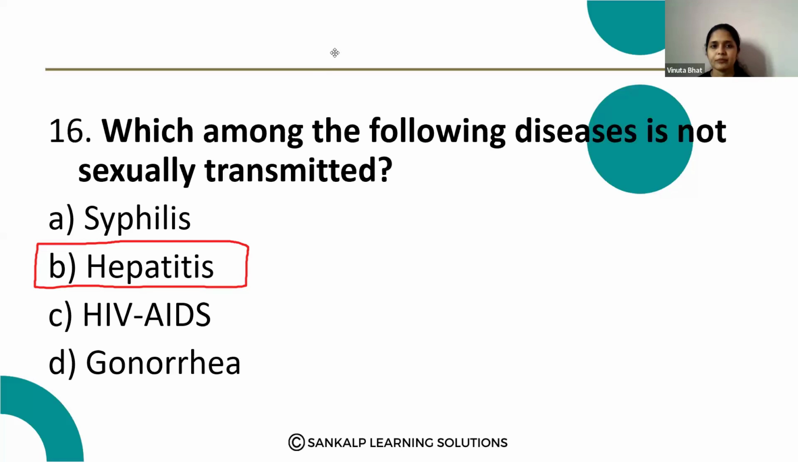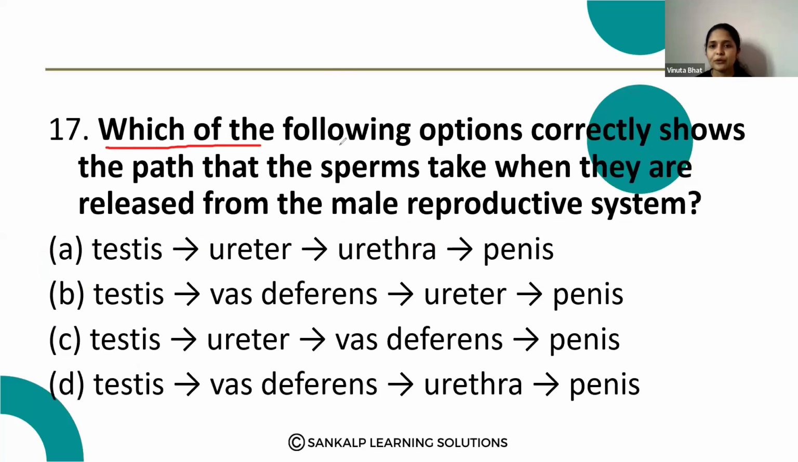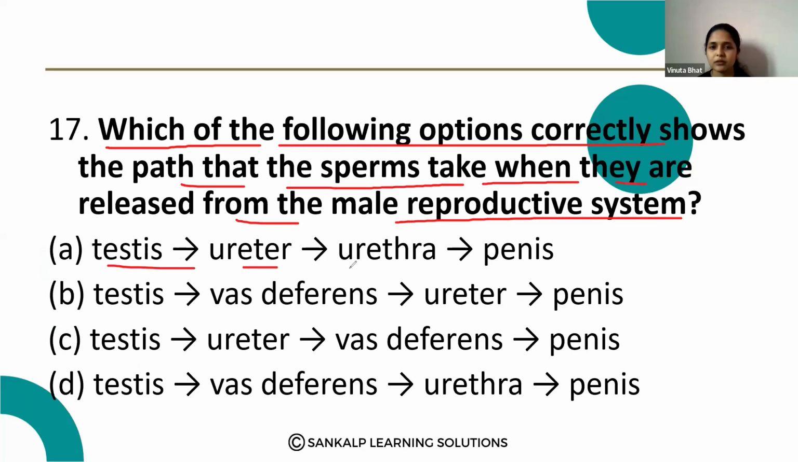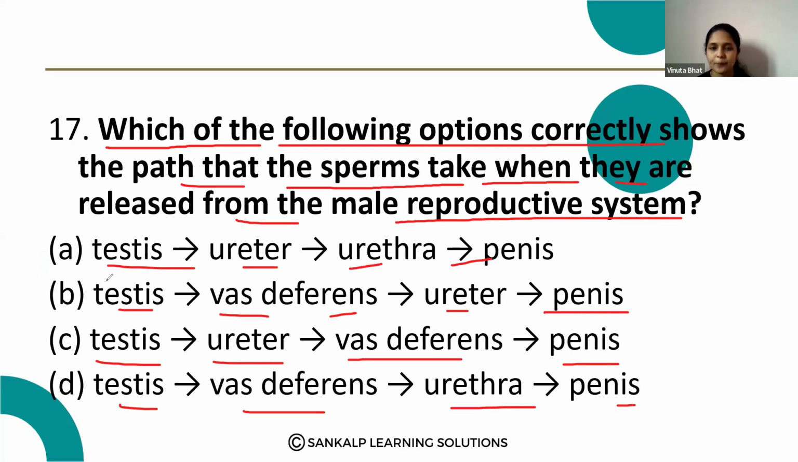Next question. Which of the following options correctly shows the path that sperms take when they are released from the male reproductive system? Testes, ureter, urethra, penis. Testes, vas deferens, ureter, penis. Testes, ureter, vas deferens, penis. Testes, vas deferens, urethra, penis.